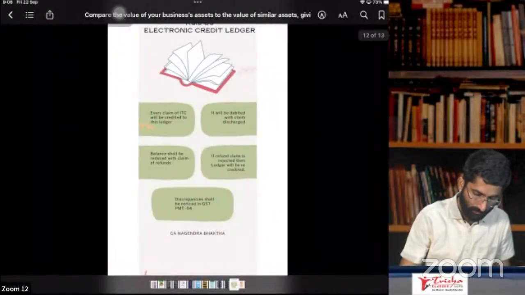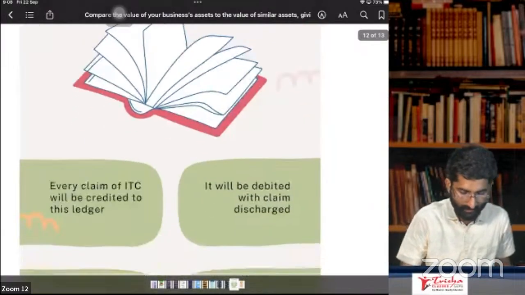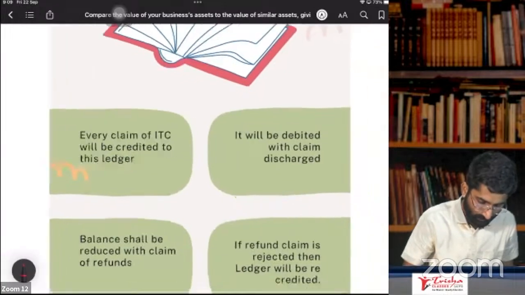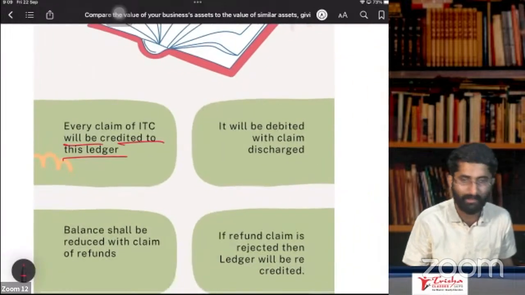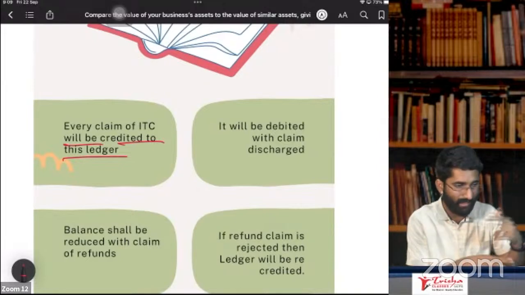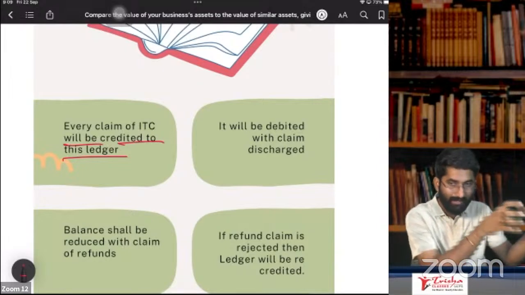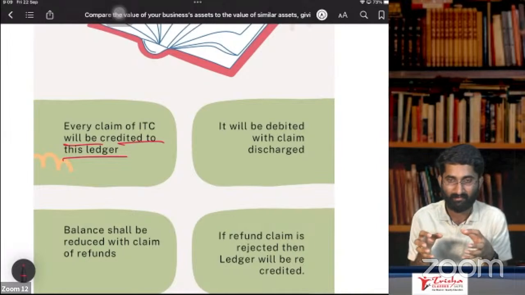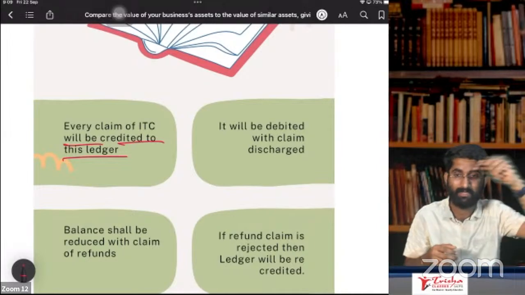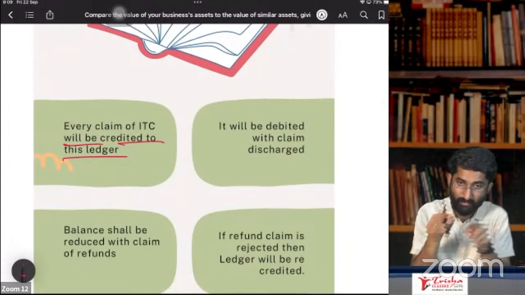Next one is about rule number 86, electronic credit ledger. So what will be there in the electronic credit ledger? Every claim of ITC will be credited to this ledger. That means you purchase something, on that you paid the GST. When you pay the GST on that amount, that GST will be credited to your e-credit ledger. If the person who supplied you the goods has to file GSTR 1, only then that will get credited to your e-credit ledger.